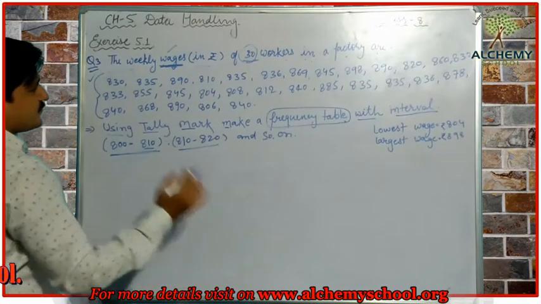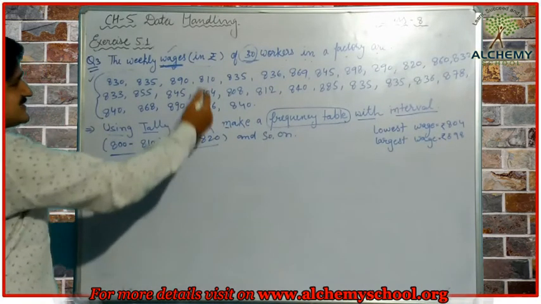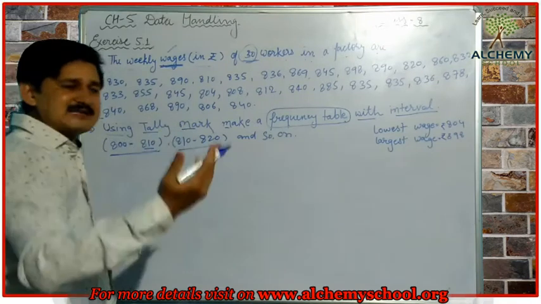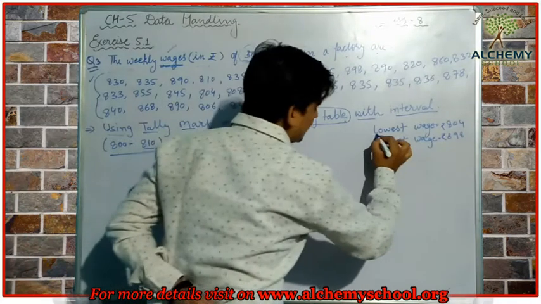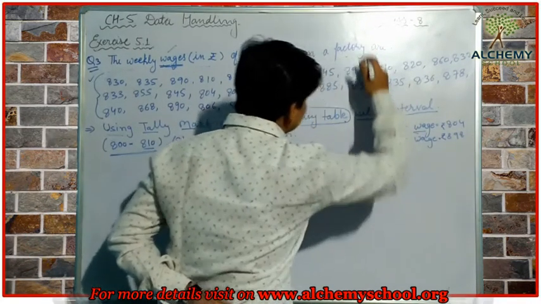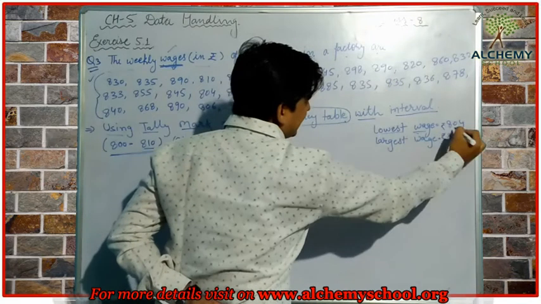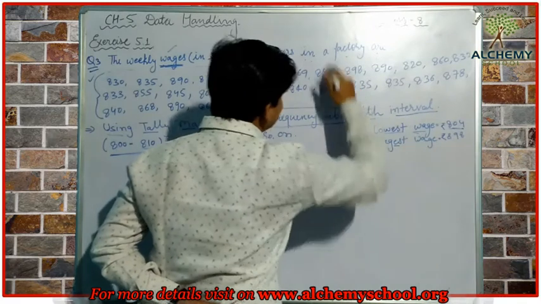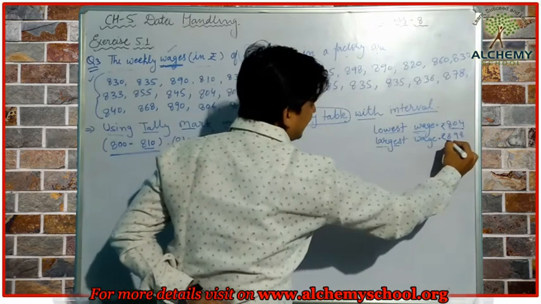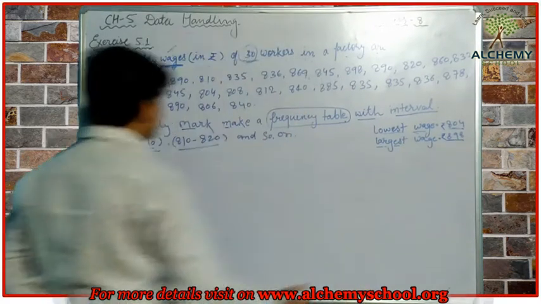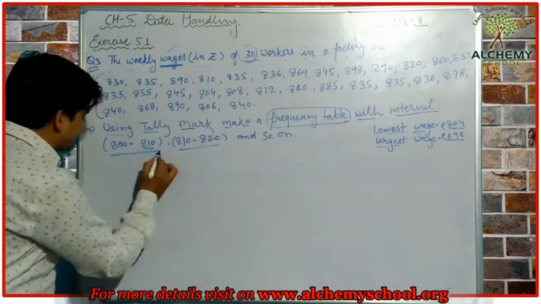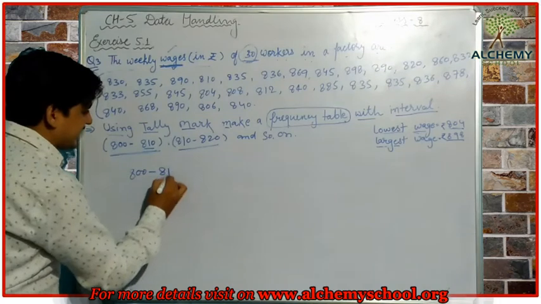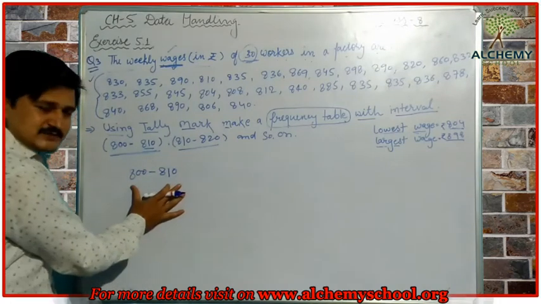First of all we have to find which wage is the lowest wage and which is the highest wage. We can see here the lowest wage in these wages is 804 and the largest wage is 898. So the first interval we have is 800 to 810.